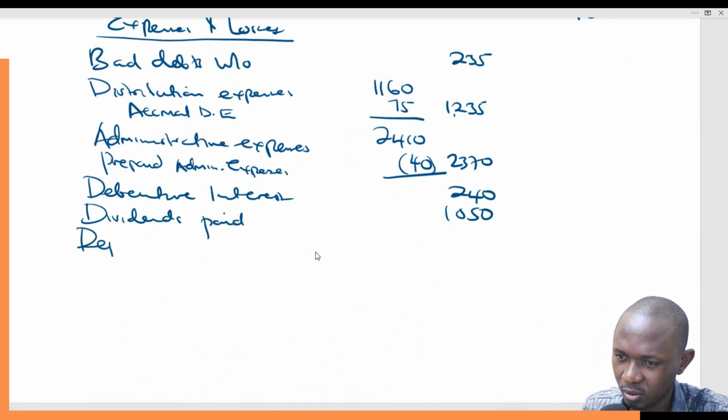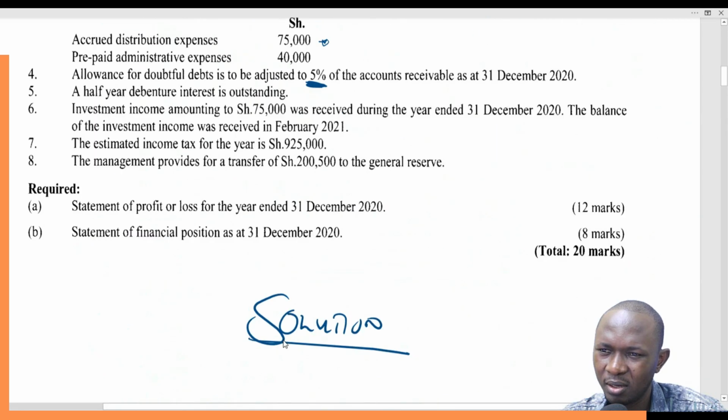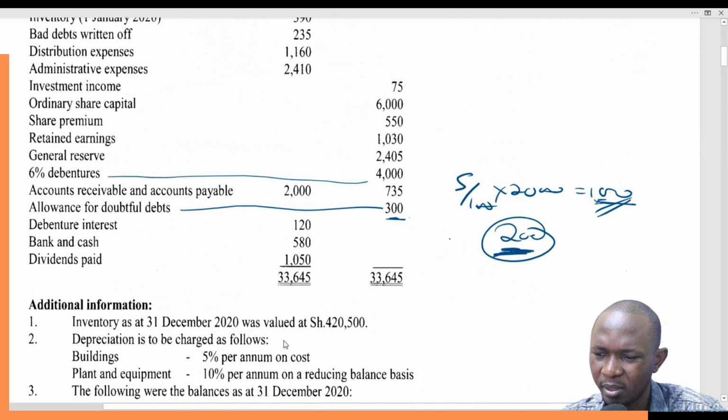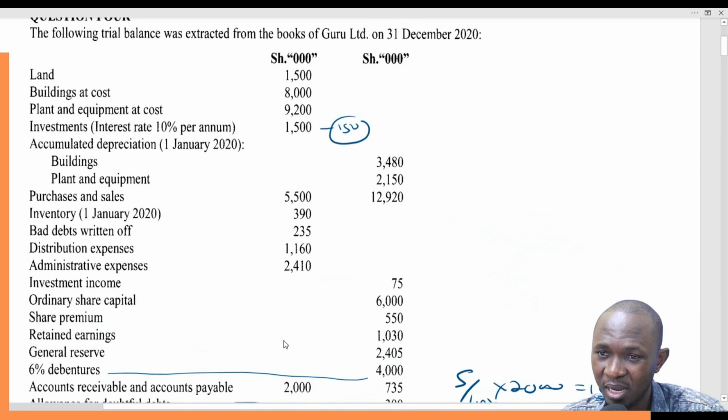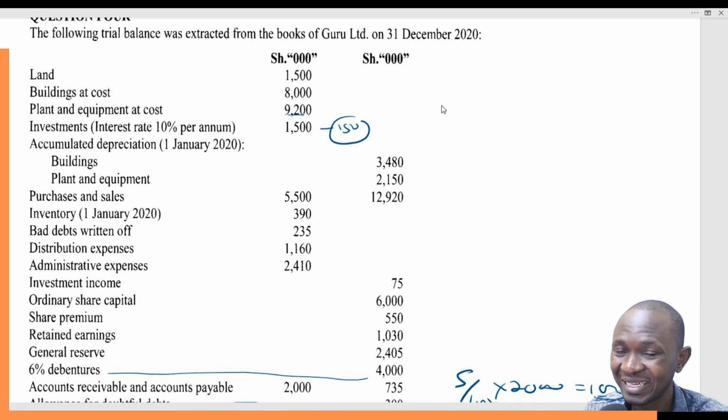Depreciation, buildings. This will give you 400. And then depreciation for the other thing was plant and equipment 10% per annum on reducing balance. So 10% per annum. Now this time around, we are not going to take 10% of 9,200 because it's on a reducing balance method. So we're going to take 10% of the written down value.